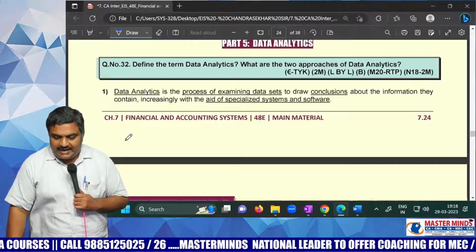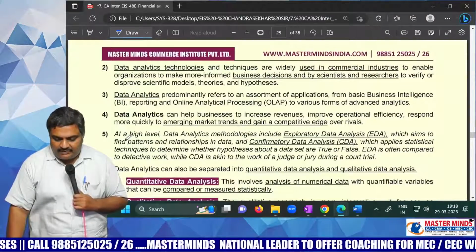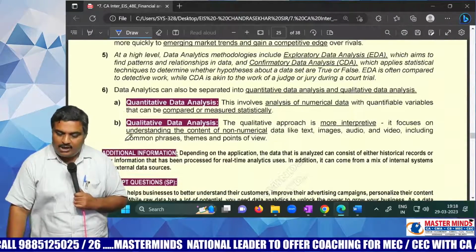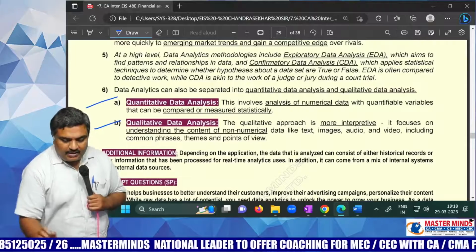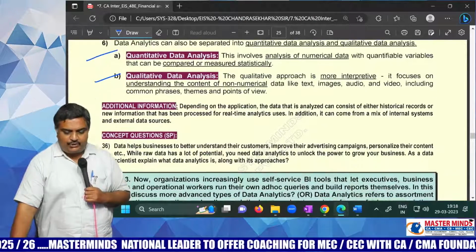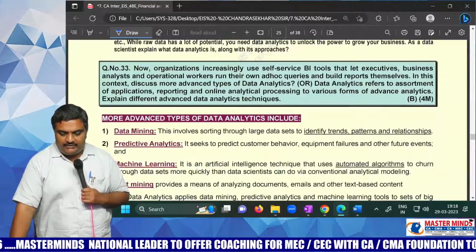Data analytics, we have discussed in the morning session. Data analytics means what? Quantitative data analytics, qualitative data analytics. In the morning I told you what is qualitative data and quantitative data.